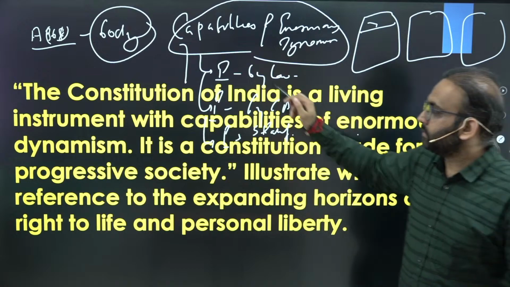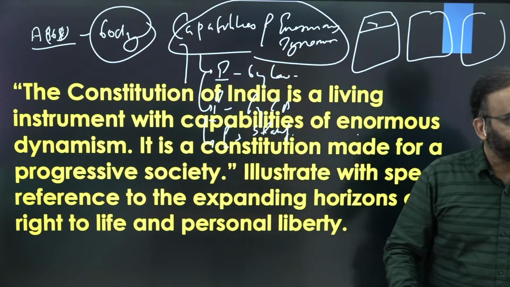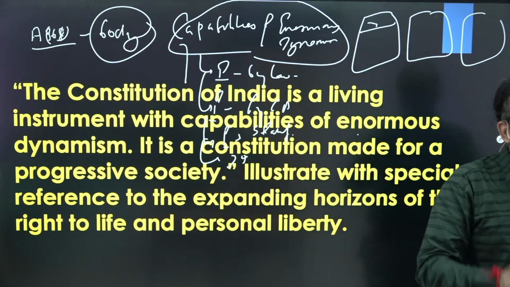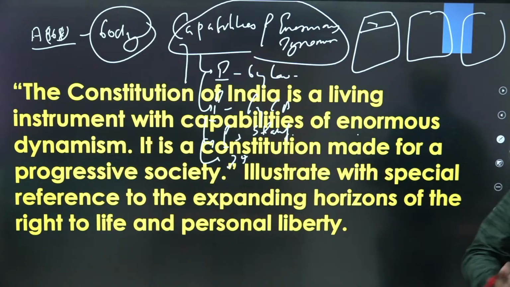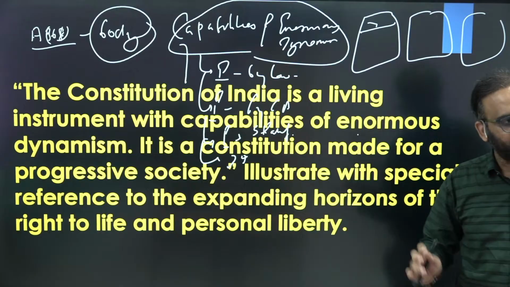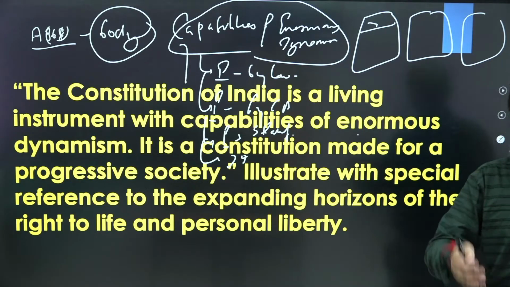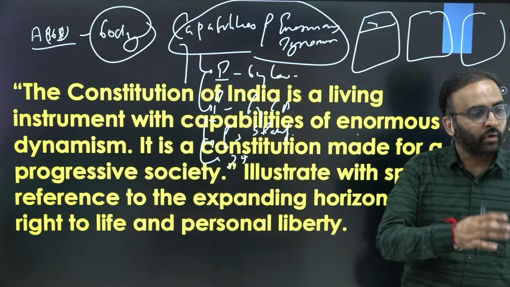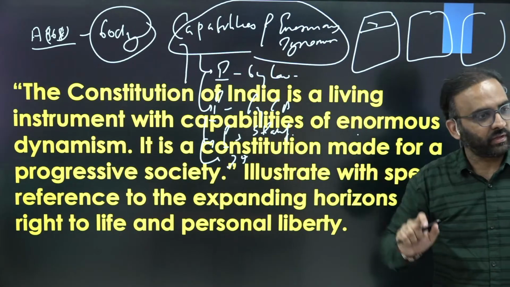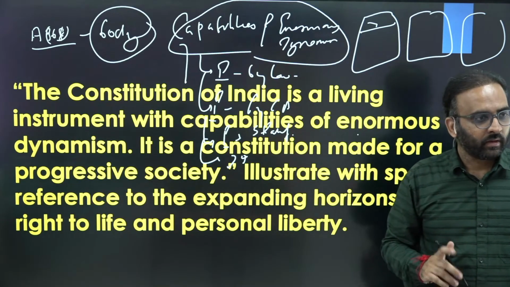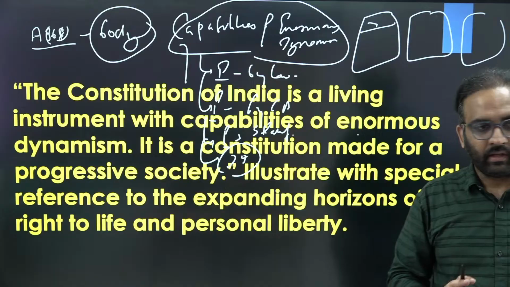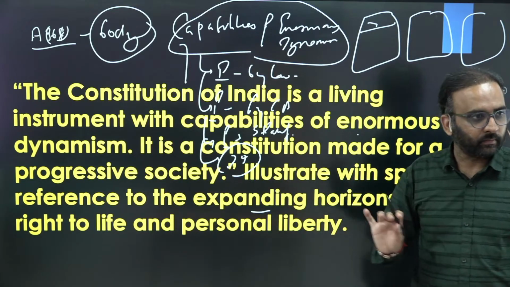So here you are specifying that it has huge capabilities of dynamism. Then couple it with judicial interpretations. Judiciary can also amend the Constitution by its interpretation, right? For example, Kesavananda Bharati case, basic structure doctrine, which keeps certain provisions static and others changeable. Or you can talk about Maneka Gandhi case, Minerva Mills case, theory of harmonization between fundamental rights and DPSP, Indra Sawhney case, where we are putting a 50% limit on reservation, right? And so on. Clear? So the judiciary also interprets the Constitution, changes the Constitution. So you are setting the premise for the next part of the question also, right?